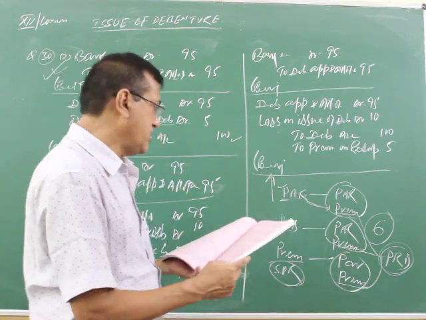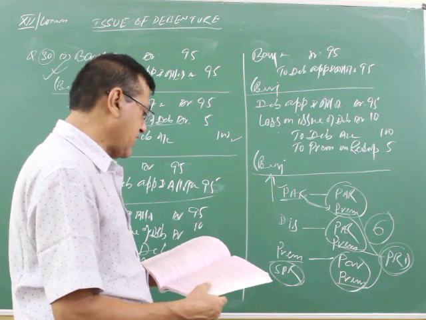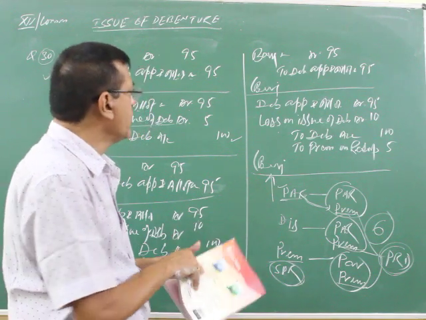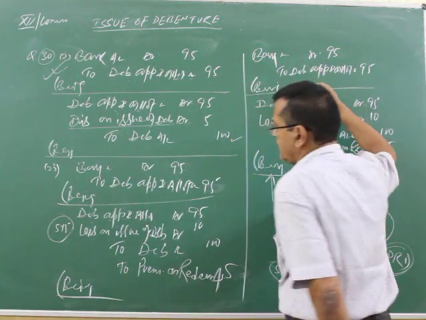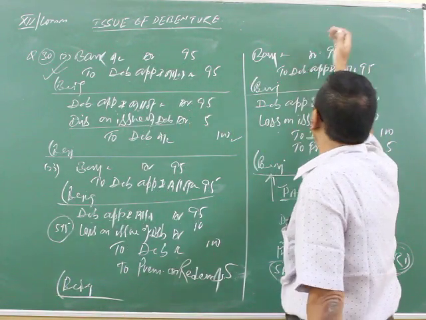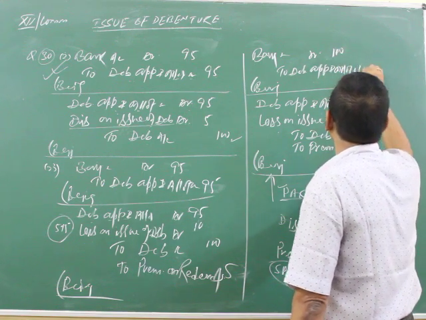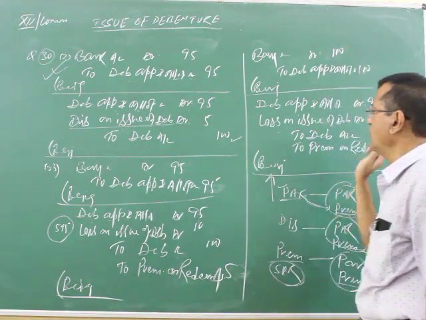Later you have to make the payment of more amount, this will turn as a loss. First, issue the debenture. Under the third circumstance, see all of you, debentures are issued at rupees 100. So your bank account debit, to debenture application and allotment account, 100 rupees.